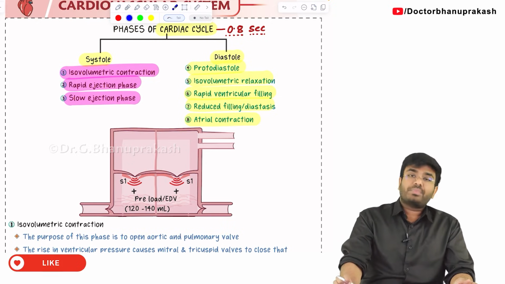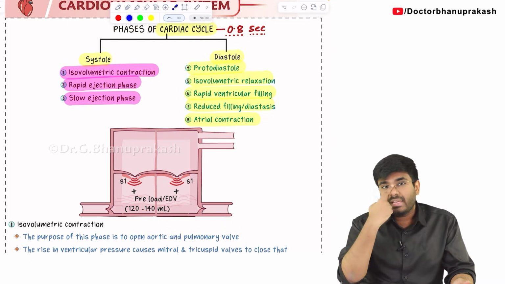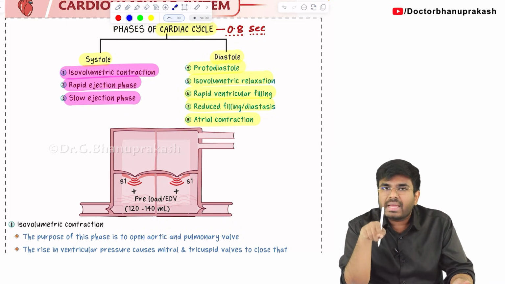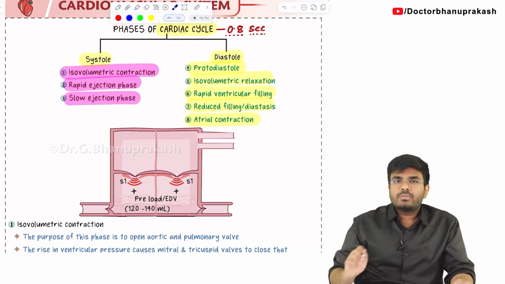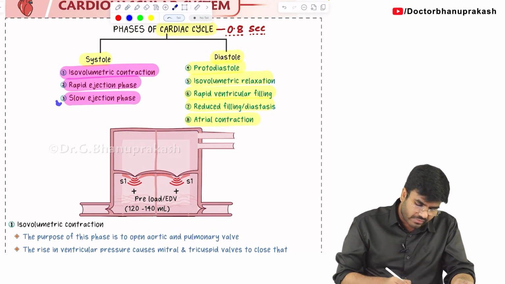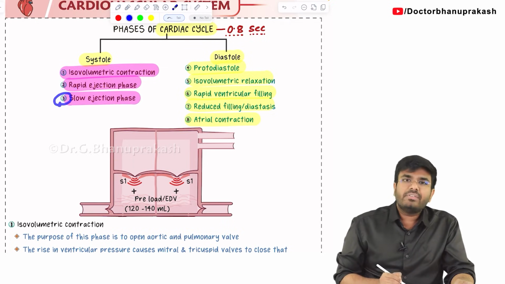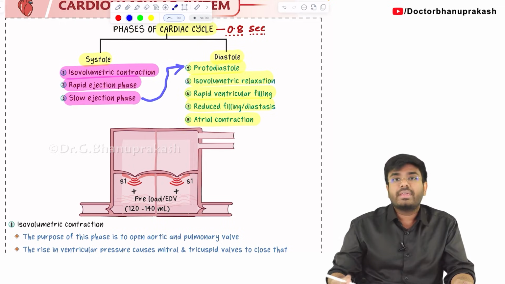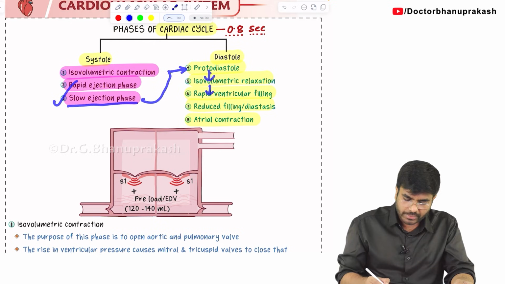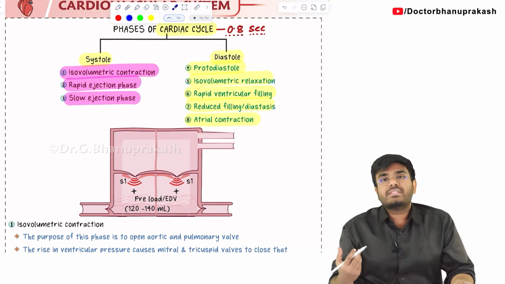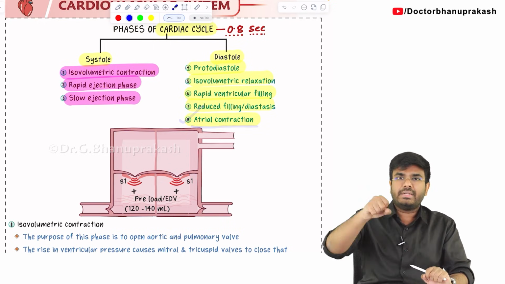Having said that, now next point. It's a cycle, right? Cardiac cycle. Cycle means cyclical events. Events will happen again and again. For understanding purposes, let's say slow ejection phase. Now tell me, what is the next phase that will come after the slow ejection phase? Slow ejection phase is the third phase. After the third phase, there will be protodiastole. After protodiastole, you know the story. So for easy understanding, let me start the entire cardiac cycle with the atrial contraction.